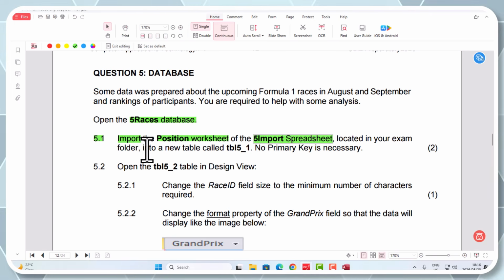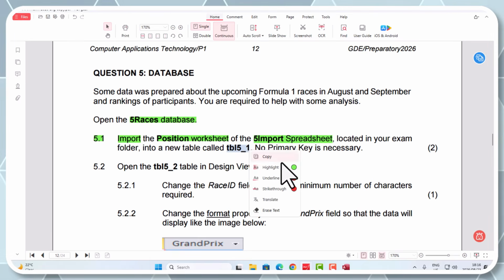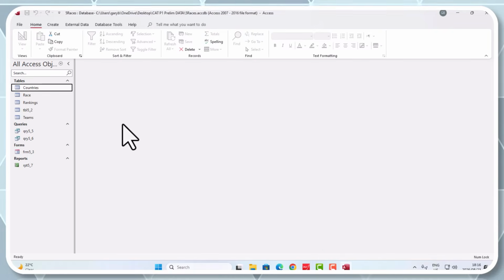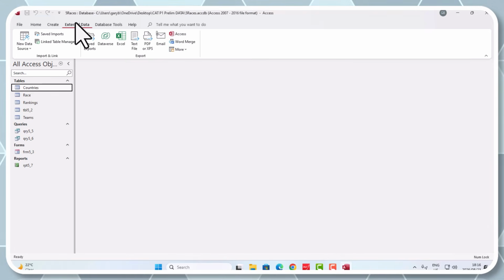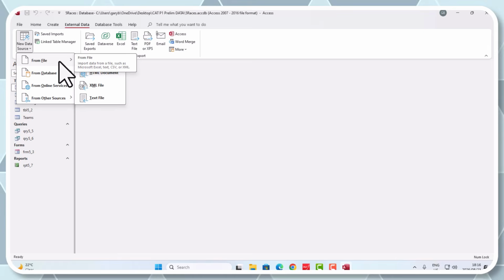When we import it, what should we call it? Table 5_1. And you do not need to set a primary key for this. So let's go and have a look. To import data, we have to look at external data. There's my function, External Data. We're going to click on New Data Source, from File, and the file we're looking for is Excel. There it is, Excel.